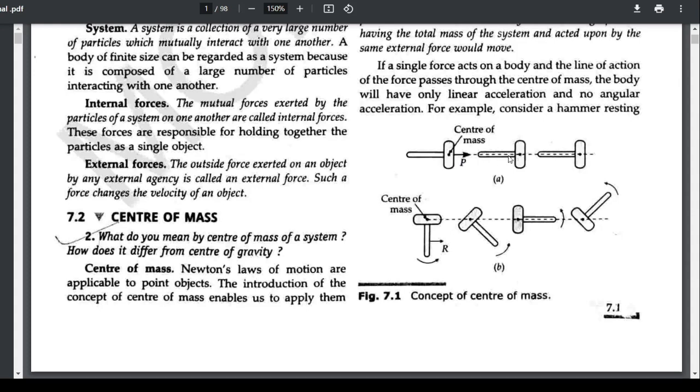If it moves, it can translate from one point to another. Also, it can rotate about this center of mass.